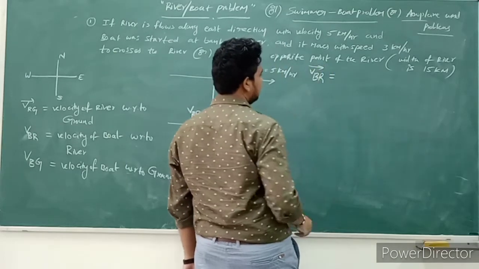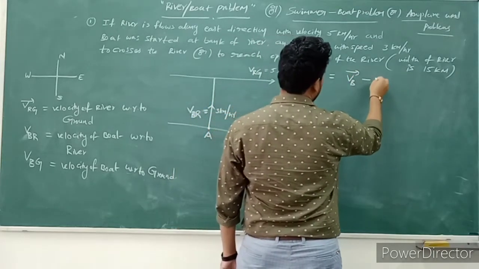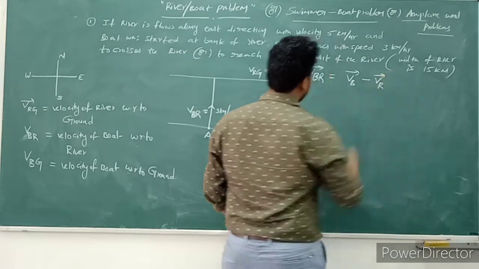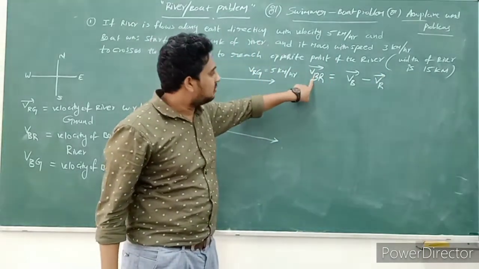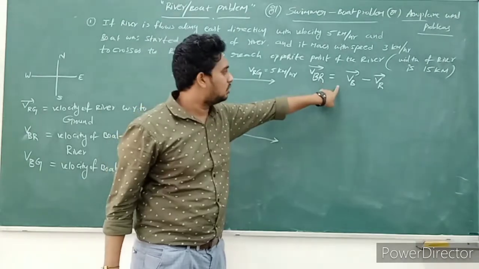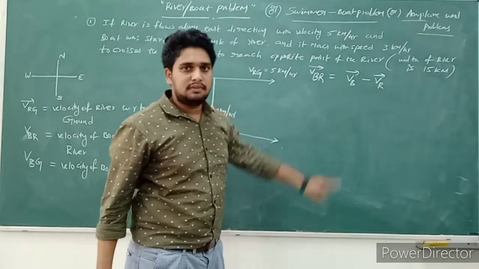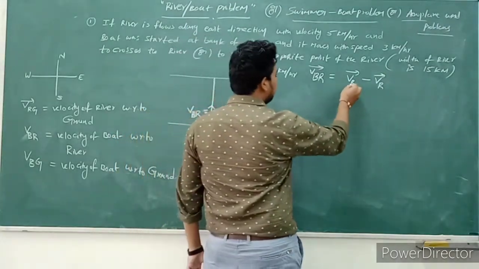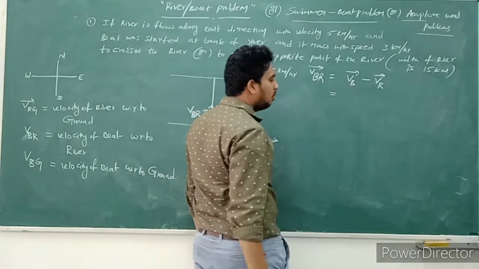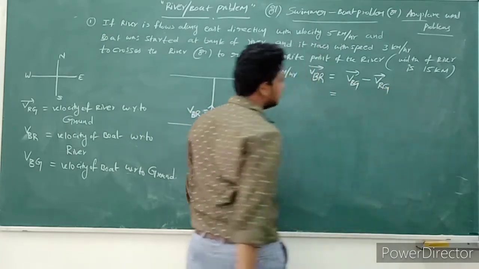This is a vector quantity, so we can write velocity of boat minus velocity of river. Relative velocity of A with respect to B is equal to velocity of A minus velocity of B. So here, velocity of A means velocity of boat, which we consider with respect to ground, and this is also with respect to ground.